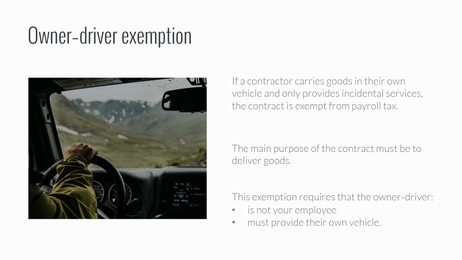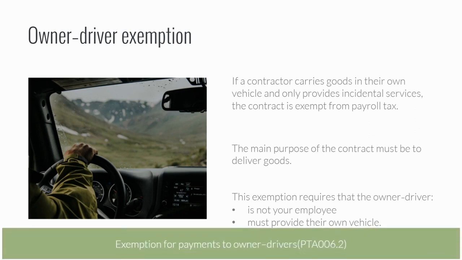With regards to couriers, the exemption will generally apply to those who use motorcycles, cars, or trucks to convey goods. This is subject, though, to all the conditions detailed in Public Ruling PTA 006 being fully satisfied. In relation to bicycle couriers, the Commissioner considers that in most instances, such persons are employees of the courier business. Therefore, as an employee of the courier business, payments made to the courier are subject to payroll tax under the general definition of wages.